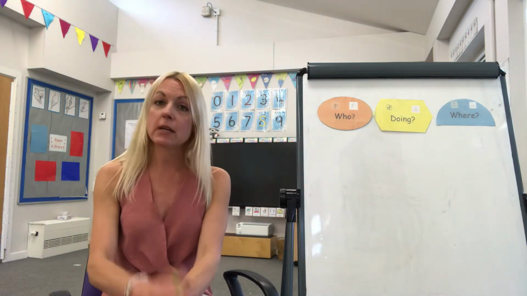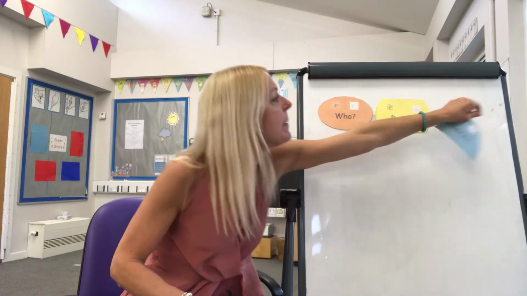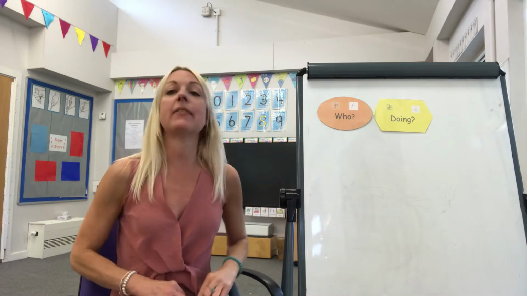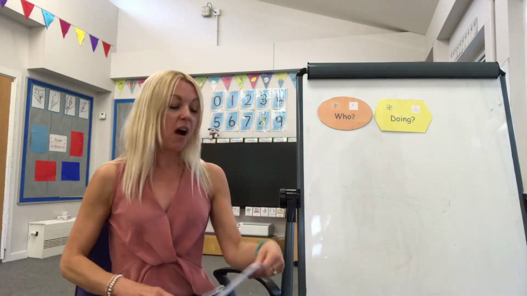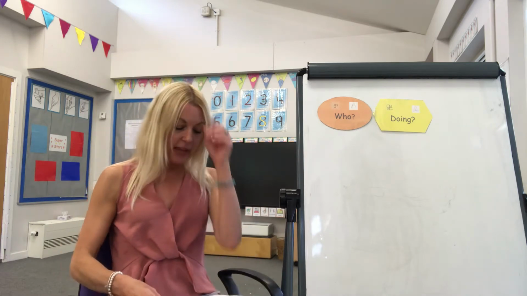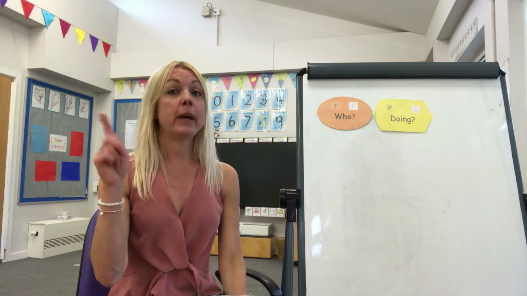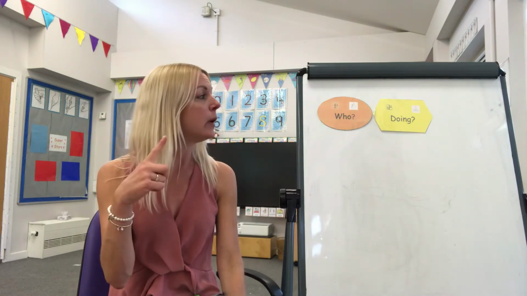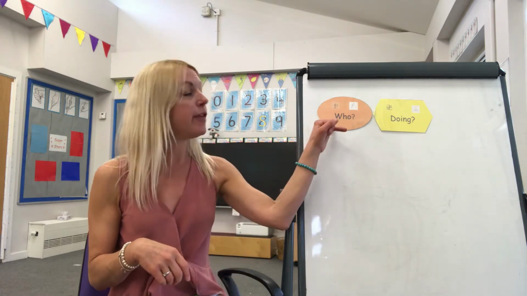But otherwise, we're going to start by this one. So we're going to take the where off for now, and we're going to start by thinking about the who and what it is that they are doing. So one of the examples I have had, we could have a think about what the frog is doing. So the frog would be our who, and we have lots of beautiful tree frogs in the rainforest. The frog would be our who, and what they are doing.